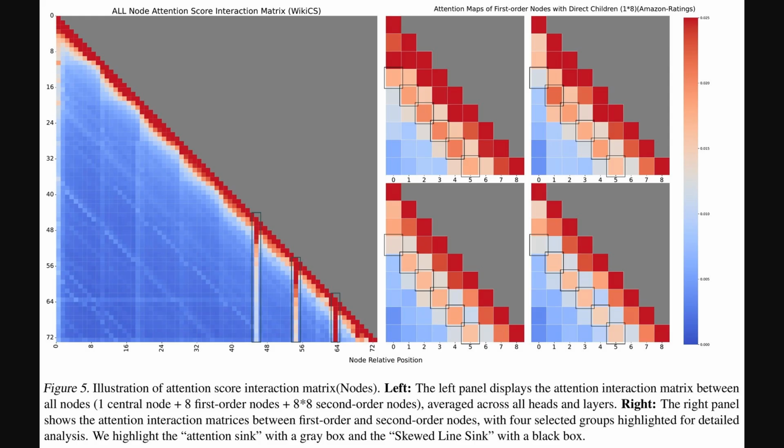These zoom in on first-order nodes, those directly connected to a central node, and second-order nodes, which are 2 steps away. These visuals clearly highlight the attention sink and skewed line sink problems we touched on, where attention gets misdirected, hindering the large language model from truly understanding node-to-node connections.